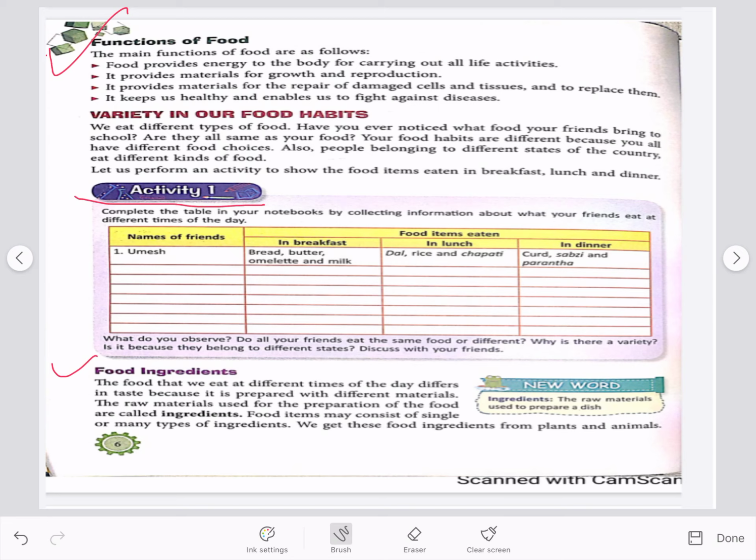Underline the raw materials. Now, you can see a new word over here. Ingredients. What are the ingredients? The raw materials used to prepare a dish are called ingredients. Whenever we prepare a dish, we use different materials. For example, when we prepare tea, we add tea leaves, water, milk, sugar in it. So these are ingredients that are used to make tea.